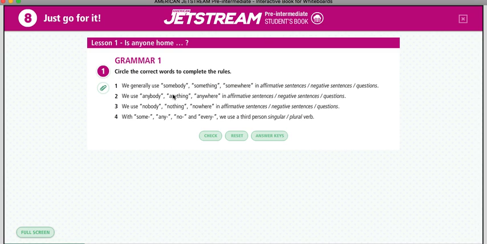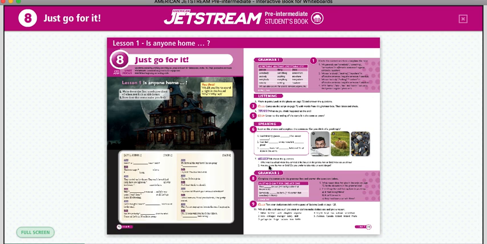If you want to know or realize if you learned the grammar very well or understood the grammar, you can answer this. For example, we generally use somebody, something, and somewhere in affirmative, negative, or questions. What do you think? Okay, let's solve that exercise.